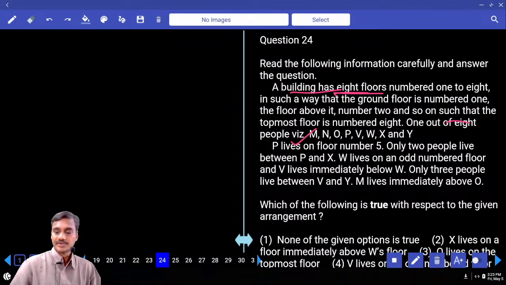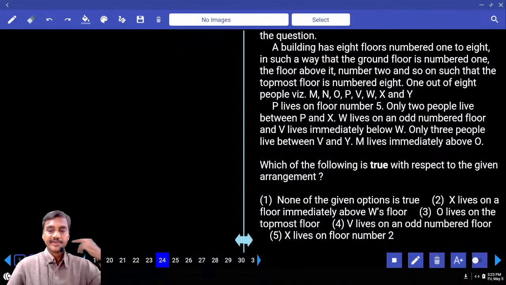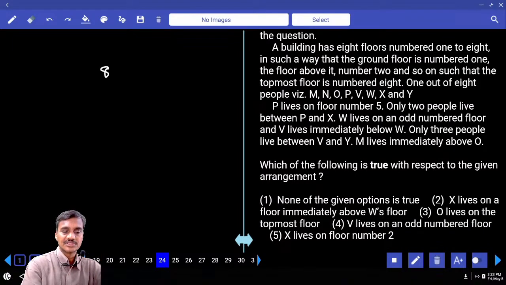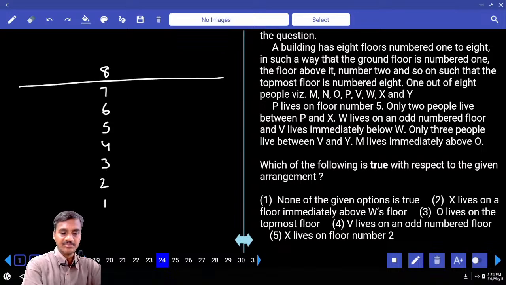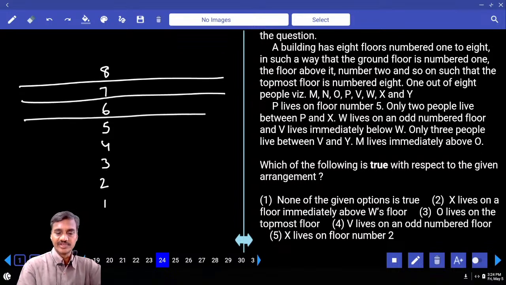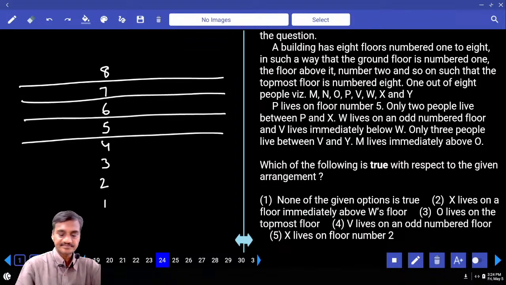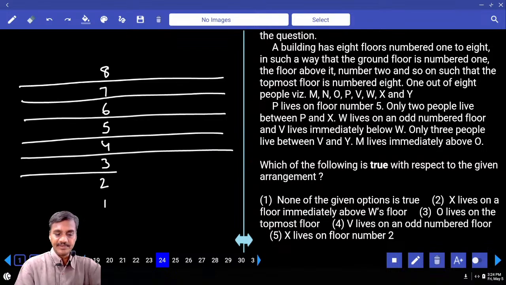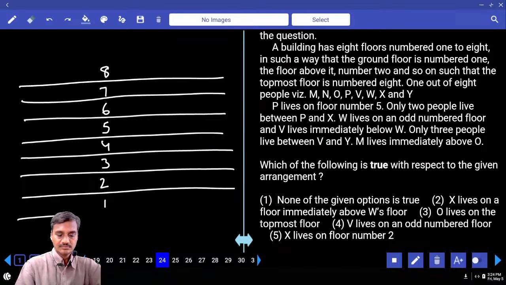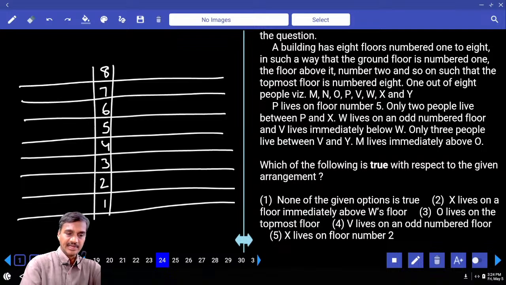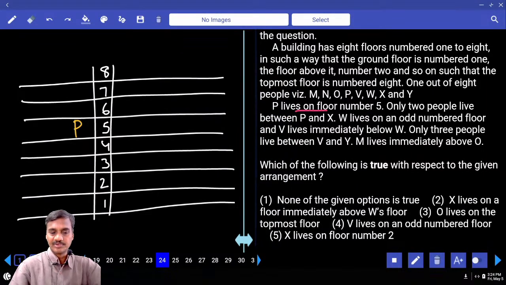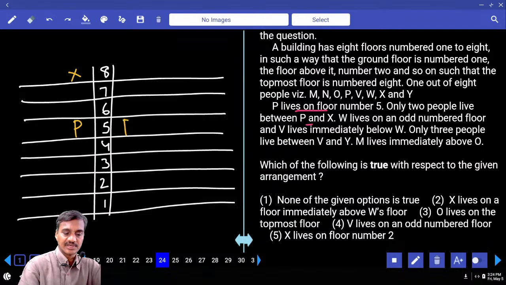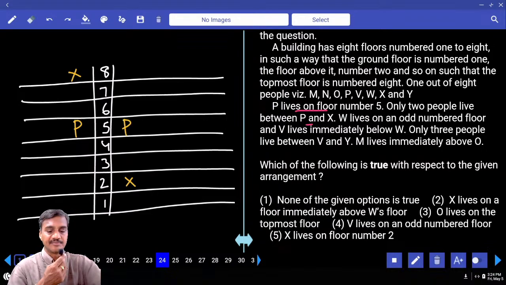Then the 24th one. Now in this question number 24, a building has 8 floors. 8, 7, 6, 5, 4, 3, 2, 1 are the 8 floors, and one person is living on each of these floors. Then P lives on floor number 5. Only 2 people between P and X. Hence X can be above this one or X can be below this one.